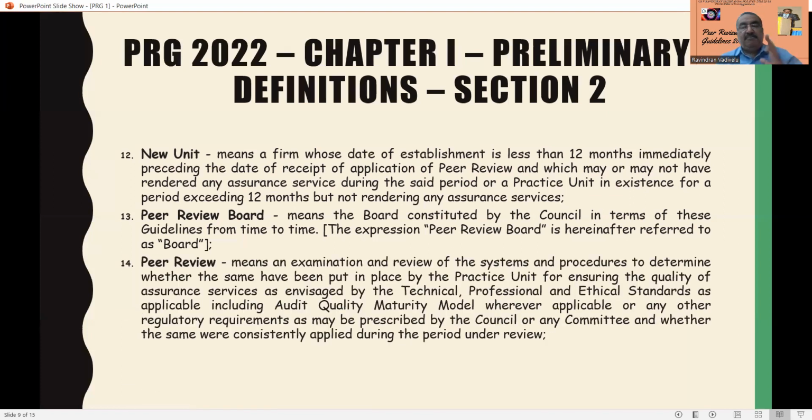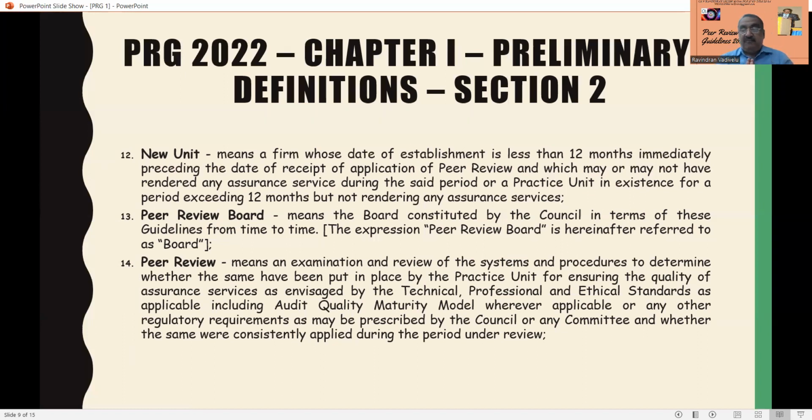Next one is a very important definition: subject to peer review. What does it mean? It means an examination and review of the systems and procedures to determine whether the same have been put in place by the practicing unit for ensuring the quality of assurance services engaged in, as per technical, professional, and ethical standards as applicable, including the audit quality maturity model wherever applicable, or any other regulatory requirements as may be prescribed by the council or any committee, and whether the same were consistently applied during the period under review.